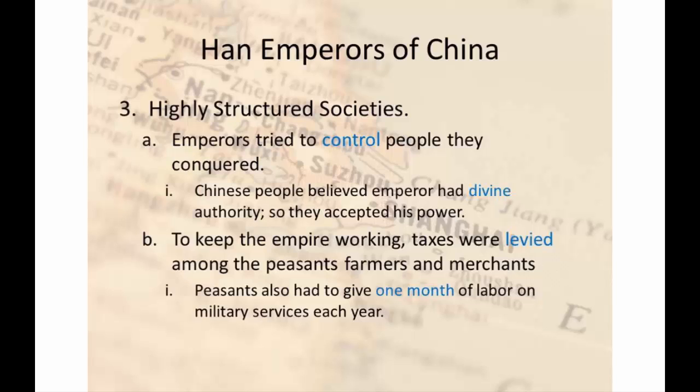Additionally, peasants also had to give 1 month of labor on military services each year. Now, that was considered part of their taxes as well. However, if they needed to go more than a month because of a war, they could do that. They could order that. But typically, they were required only 1 month a year, except for extenuating circumstances.